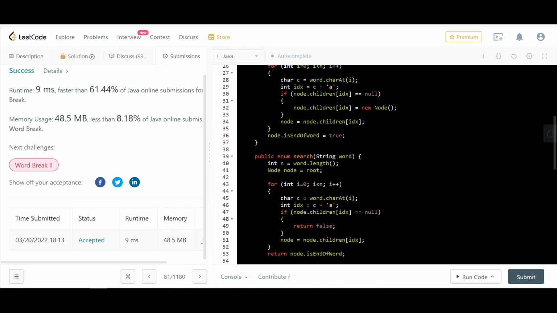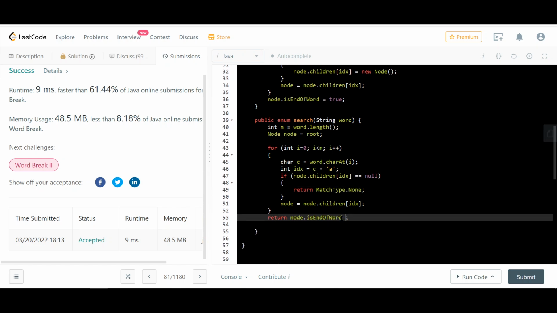So this will return match type dot none, and based on this it will return match type dot exact if it's under a word, otherwise this will return match type dot prefix.